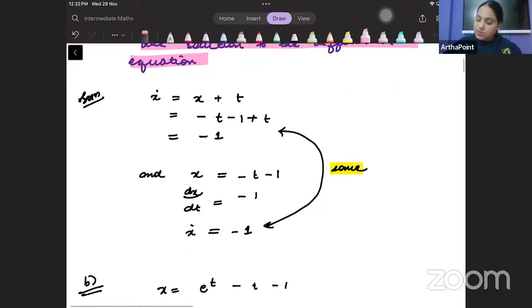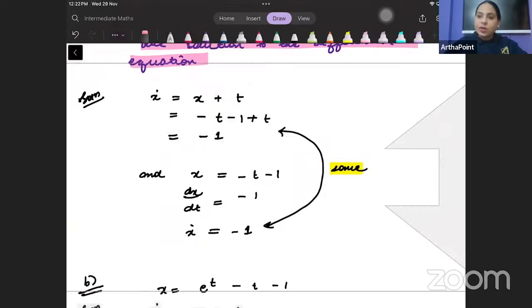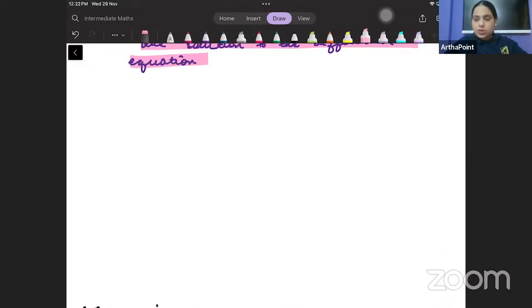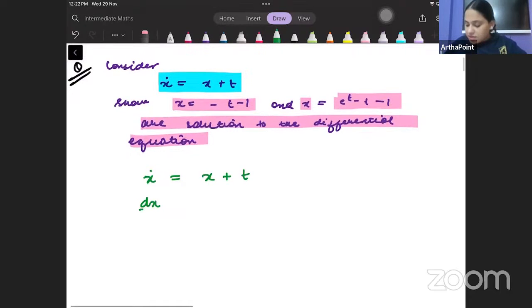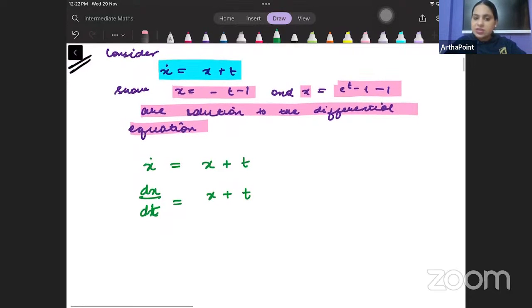So let us try to do this. What can we go ahead and do in this case? Let us begin with the first one. It says x dot is equal to x plus t, beta. That means dx by dt is equal to x plus t.